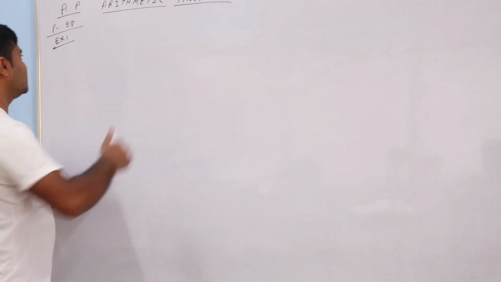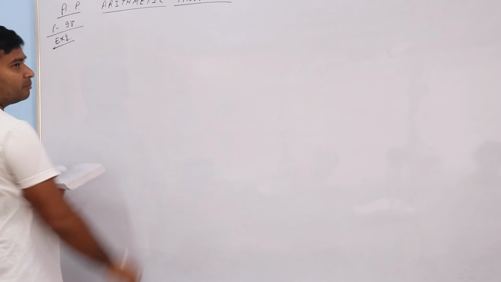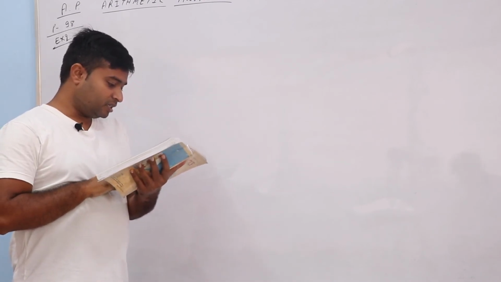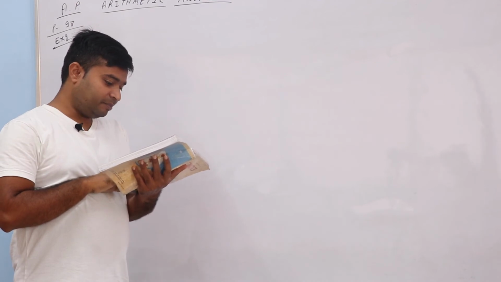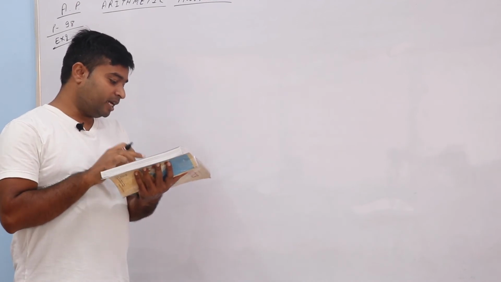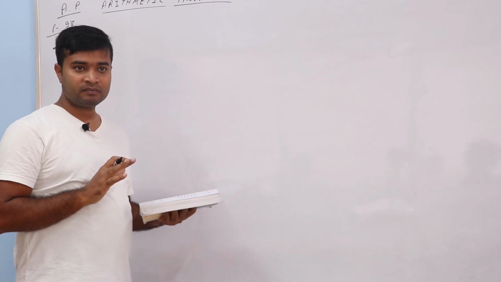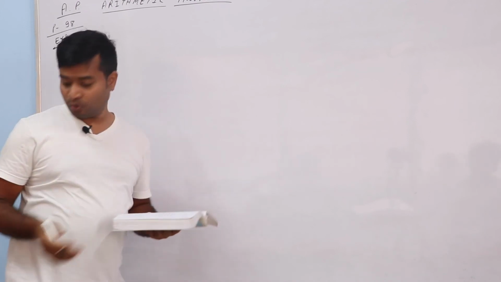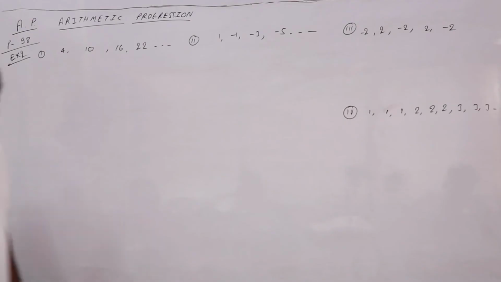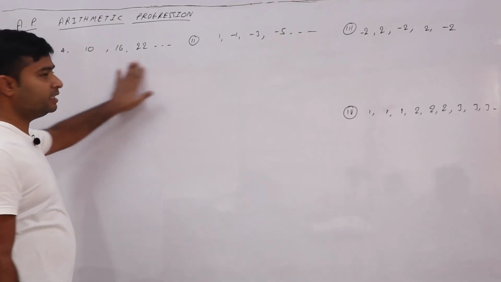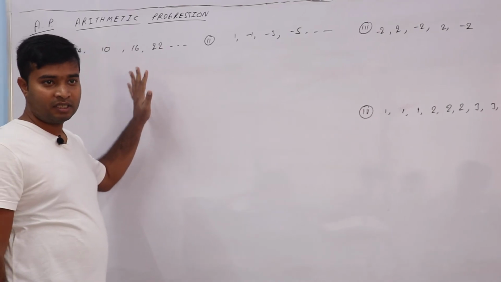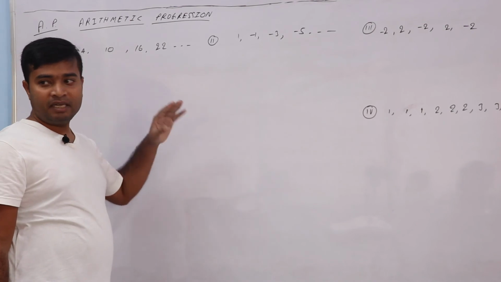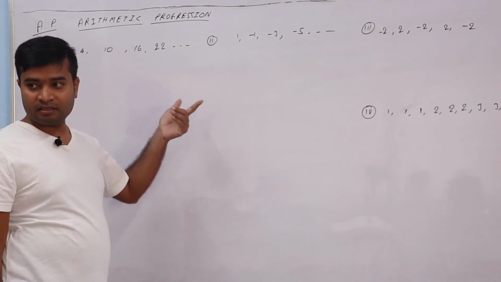Example number 2. Here it is saying: which of the following lists form an AP? If they form an AP, write the next two terms. See, the question is saying to check whether it is in the form of AP or not, and if it is an AP, write the next two terms.